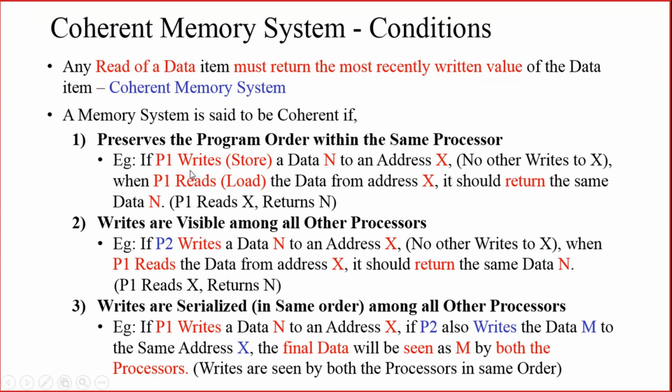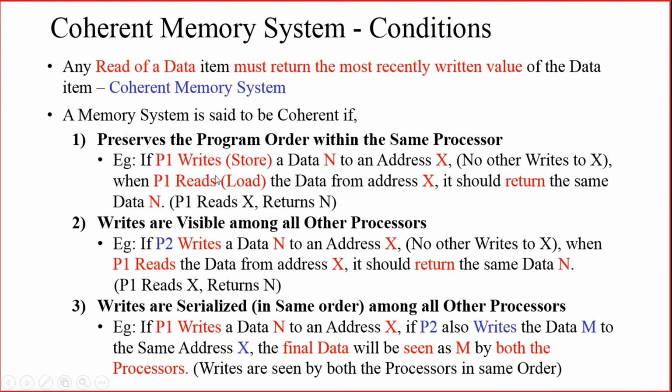So for example, P1 writes. Whenever we say that core 1 is writing, we should consider that it is actually a store operation, and when we say that P1 is reading from memory, it is a load operation. We should keep this in mind.